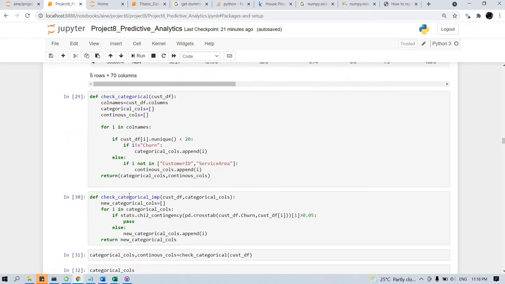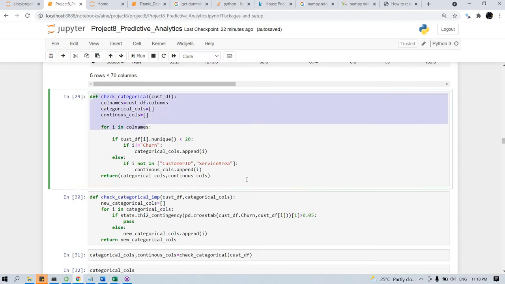Then we are trying to find out, separating the columns into categorical and non-categorical or continuous columns. A categorical column means the number of unique values should be less than 20. If it is less than 20, it is considered a categorical column. If it is more than 20, it is considered a continuous column. That is what this particular function is doing.